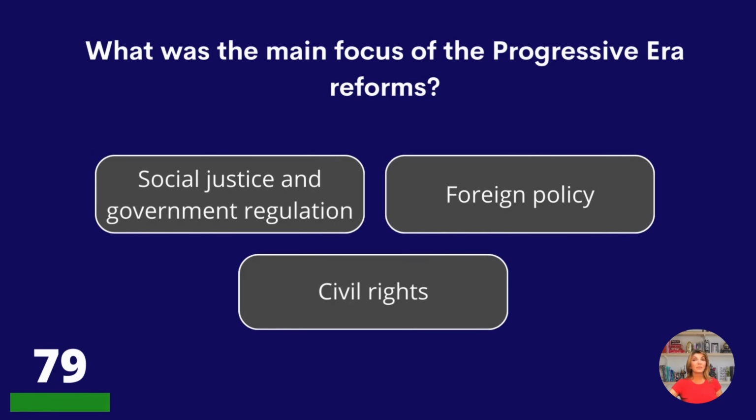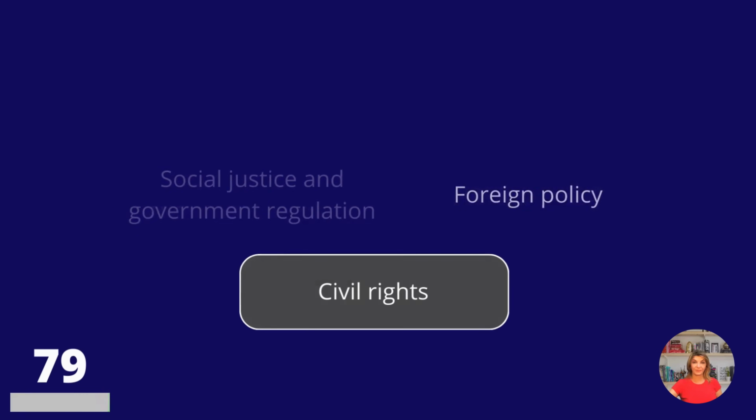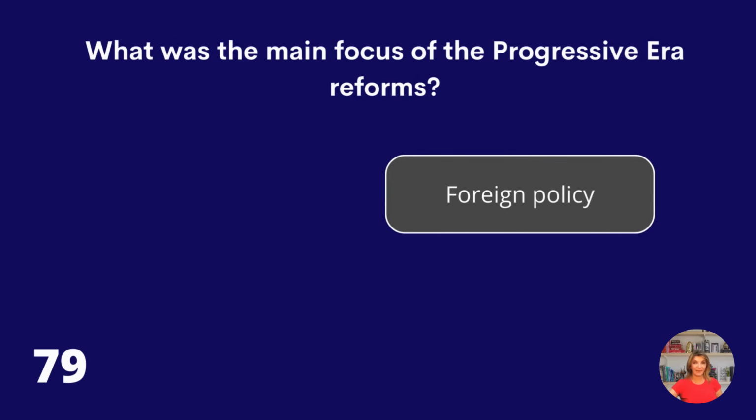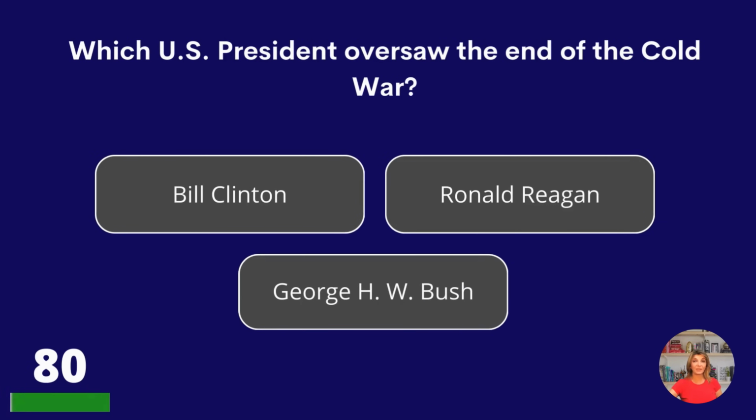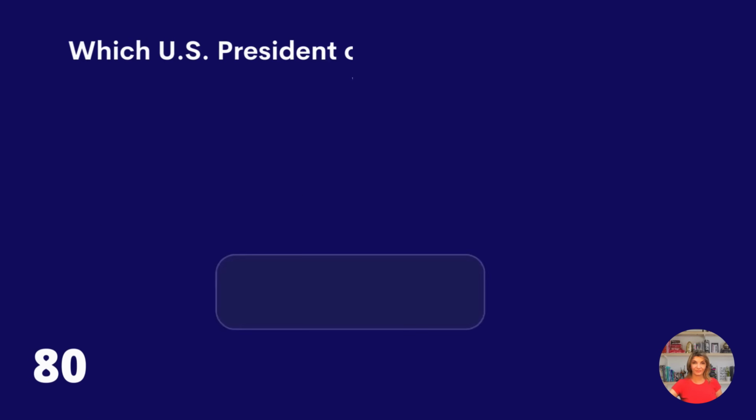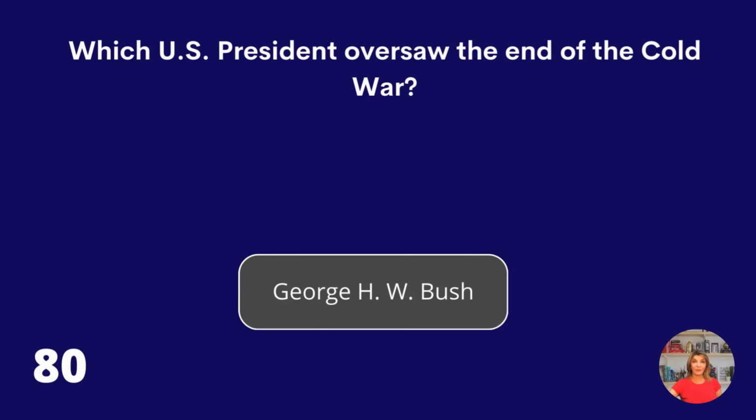What was the main focus of the Progressive Era reforms? Social justice and government regulation, foreign policy, or civil rights? Foreign policy. Question 80. Which U.S. president oversaw the end of the Cold War? Bill Clinton, Ronald Reagan, or George H.W. Bush? George H.W. Bush.